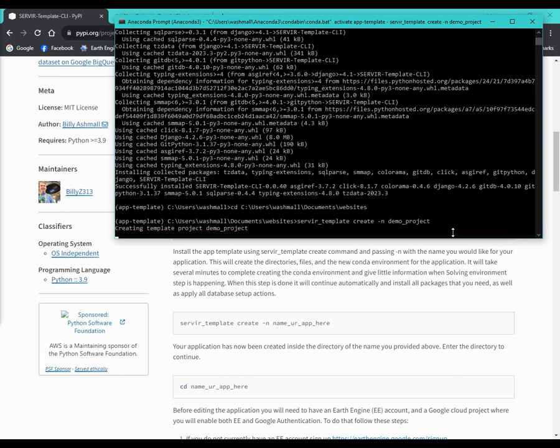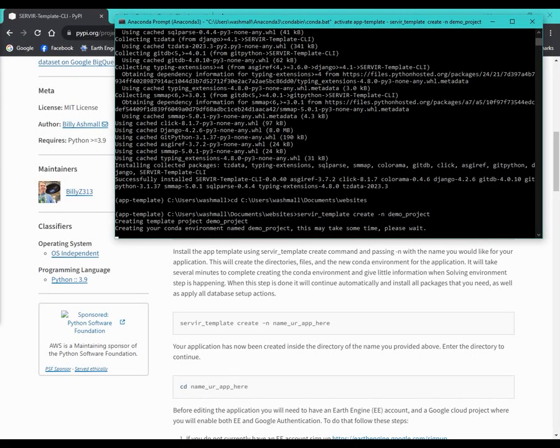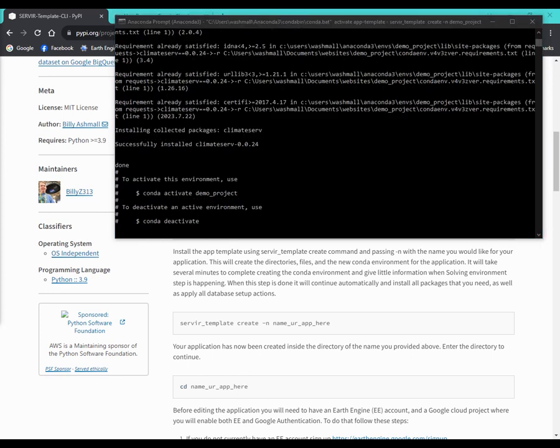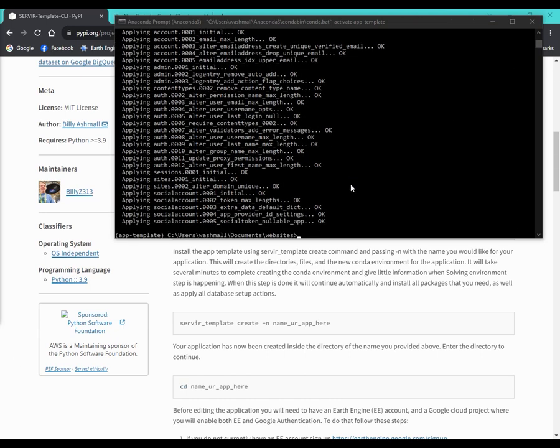So this starts creating the demo project template, and it actually creates a new environment and installs all of the packages needed, and this will take some time. It takes somewhere between 5 and 7 minutes sometimes, so I'm definitely going to pause here. Okay, so that seemed like it took a long time.